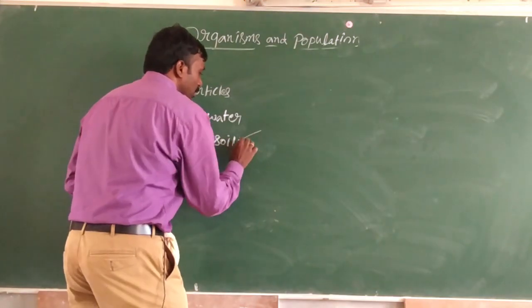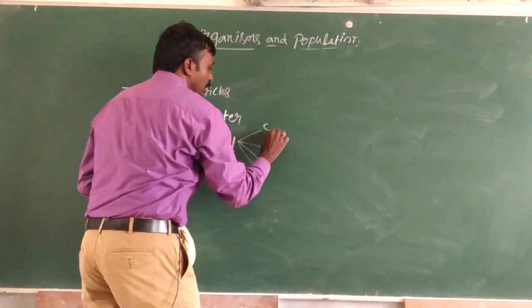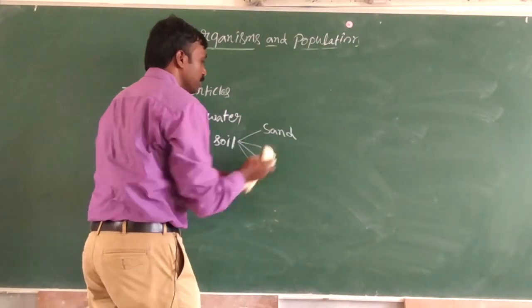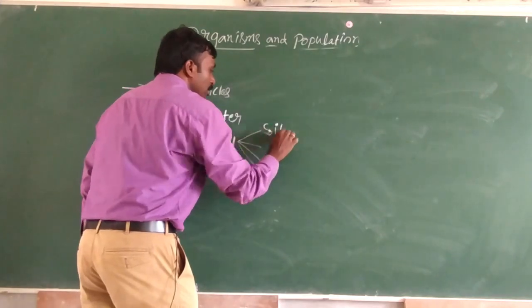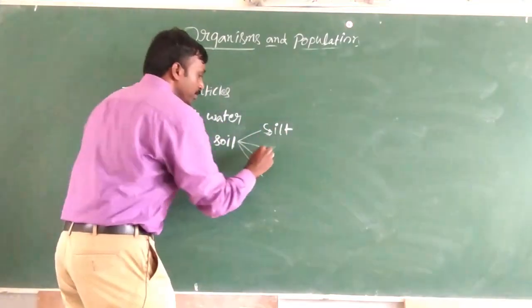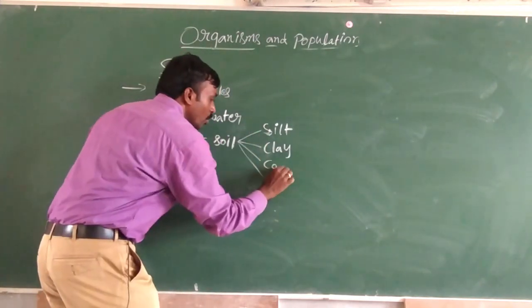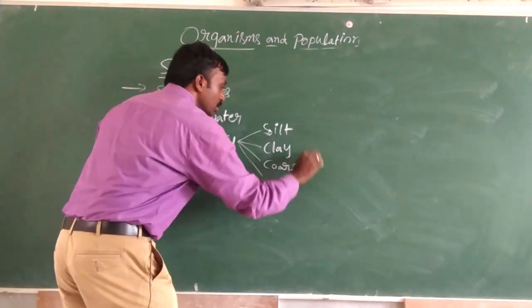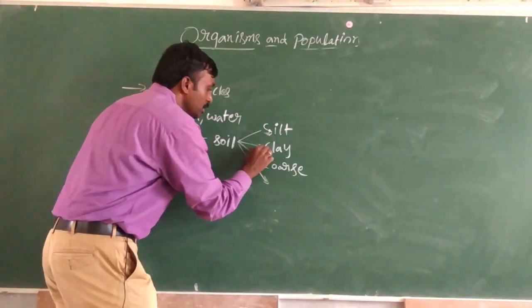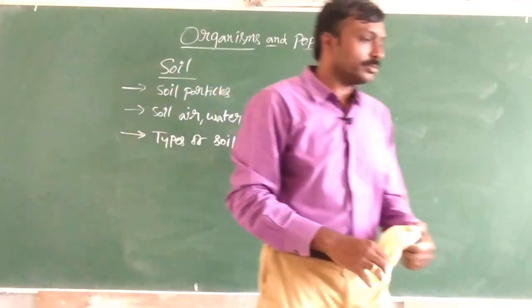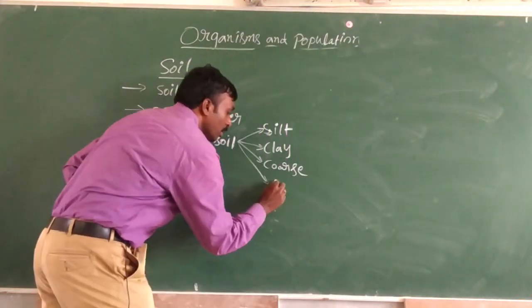The first form is silt, the second form is clay, the third is coarse, and the fourth form is gravel.